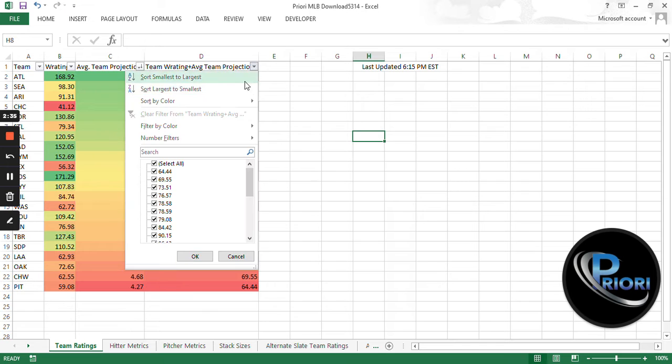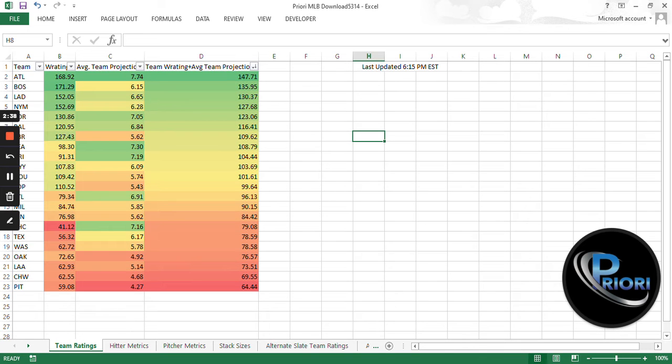Go over to the next column here, and we have team rating plus average team projection. And that doesn't mean literally plus, but we are taking a kind of dynamic average of the two versus the field. So if you want to go ahead and sort those in order, you'll have Atlanta, then Boston, then the Dodgers, then the Mets. So that's something that I like to do on this page. Probably my favorite thing to use is the team rating plus average team projection. I like to get a lot of both in there.